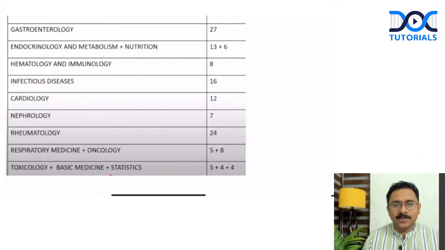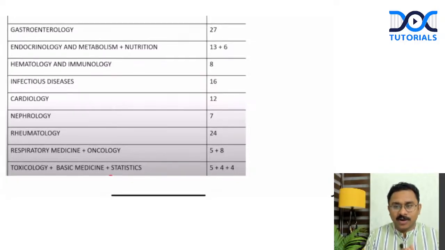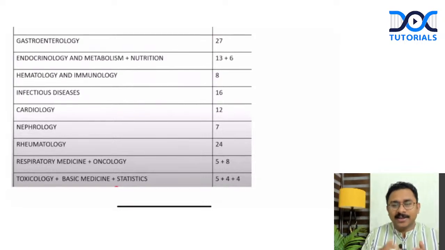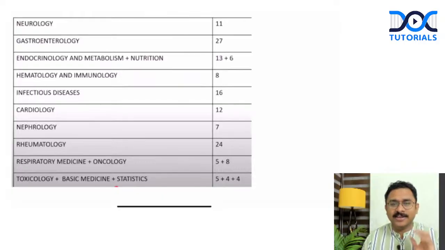Endocrinology and metabolism with nutrition had around 19 questions. Hematology and immunology, 8 questions. Infectious diseases, around 16 questions. Cardiology, 12 questions. Nephrology, 7 questions. Rheumatology, please note, had 24 questions. And please note that the number of questions asked from rheumatology was more than neurology this time, more than cardiology this time. You can see almost double the number of cardiology or neurology questions came from rheumatology.